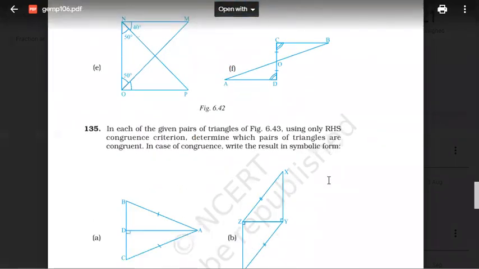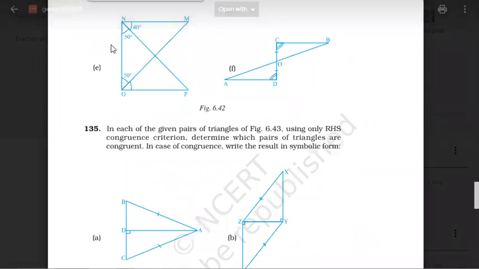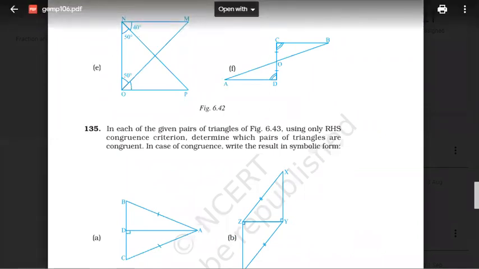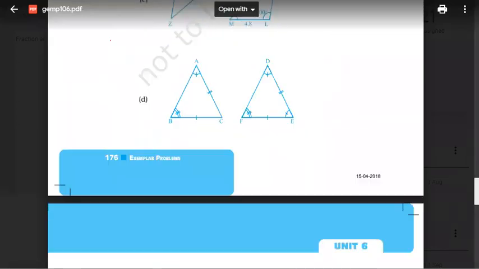Next, E and F. Tell me. I hope all of you can solve now. Shravya, it is not ASA. See, it is not ASA because in the second triangle it is not given. You are seeing this, right?